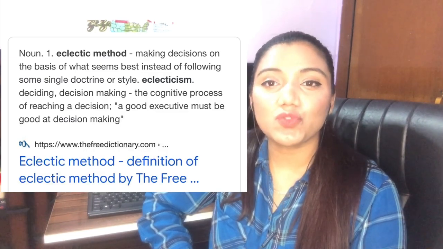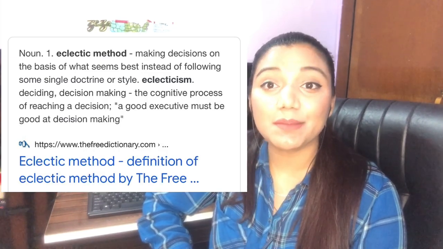Eclectic method means choosing your language learning process depending on your aim and abilities. Different teaching methods are borrowed and adapted to suit your goal. What do I mean? See, Netflix can be good for someone who is interested in watching movies, right? But if you are not that much into movies or series, then it is not going to be that helpful for you. On the contrary, books can be really helpful for you, but that cannot be the case for everyone. It is just a small example, but eclectic method has a lot more to offer.